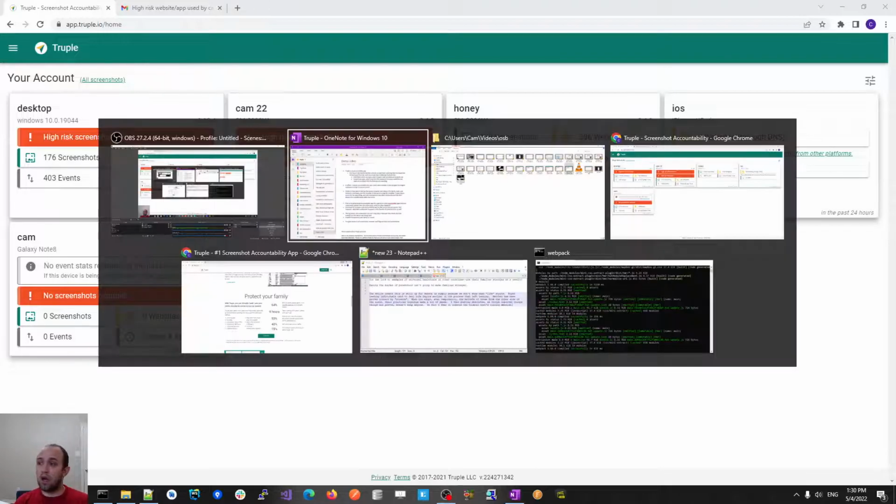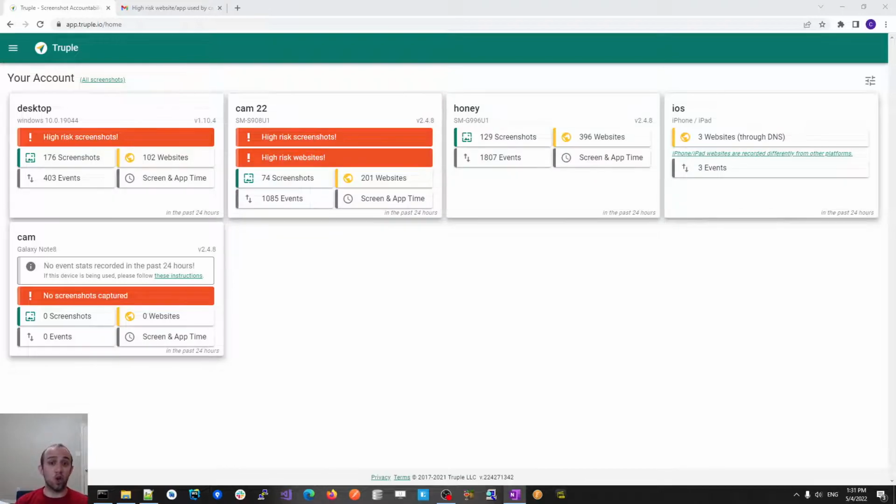Now, Truple was launched in 2017, and it was the first screenshot-based accountability solution. And using screenshots in accountability software has kind of revolutionized the industry, right? A lot of this came about because back in the day, smartphones only had websites that you'd visit, and they didn't have too many apps, where now there's apps for everything, and you're using apps more often than you are a typical web browser. So the old school solutions that accountability apps used, which was monitoring what website was visited, they don't work as well anymore when someone's using an app.